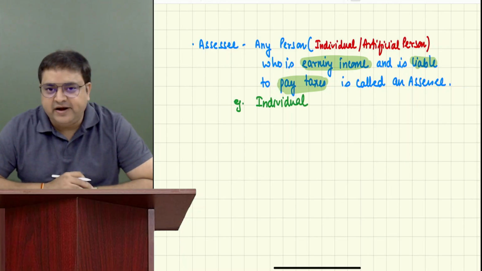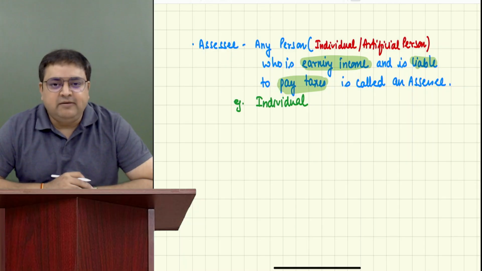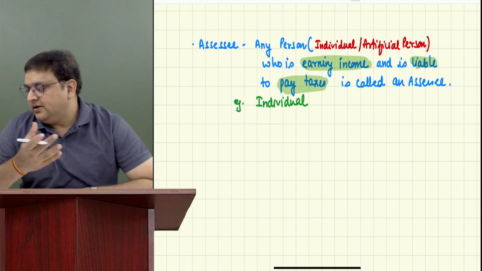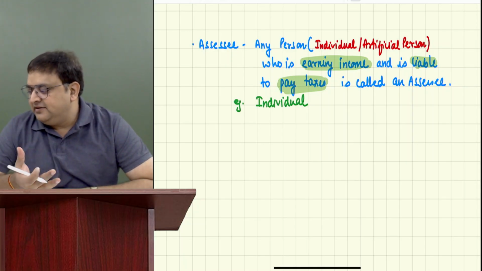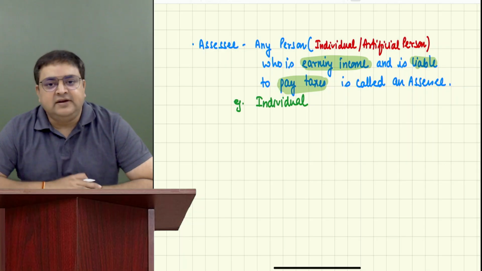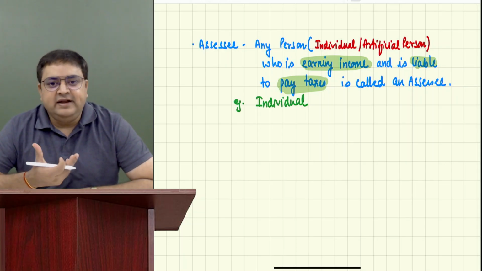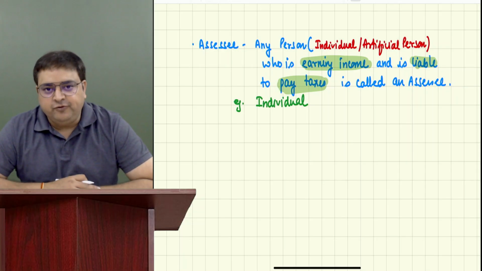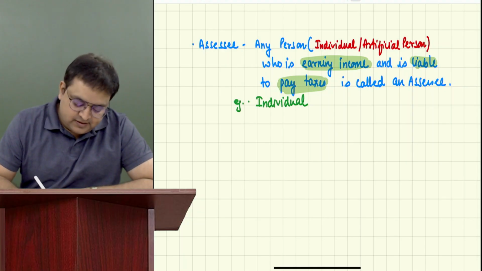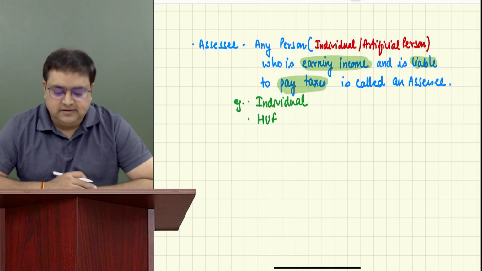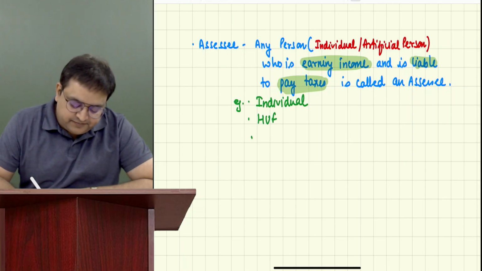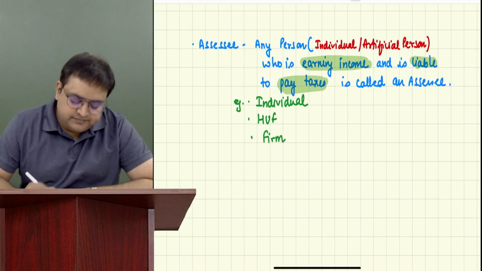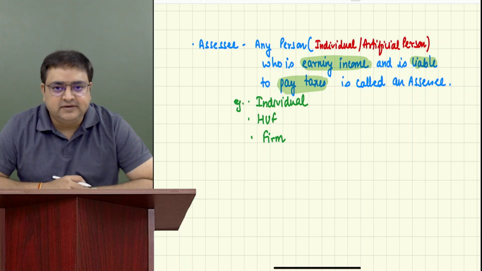Please write it. Keep on writing. An individual can be an assessee. Who is an individual? Purvi is an individual. Vidhi is an individual. Mushtaq is an individual. So we all are individuals. If we are earning income, we have to pay taxes. HUF can also be an assessee. A partnership firm, we generally call them a firm, can also be an assessee.